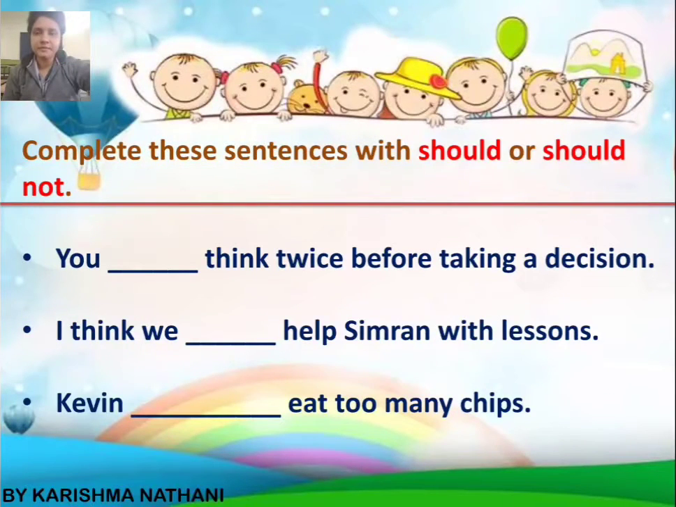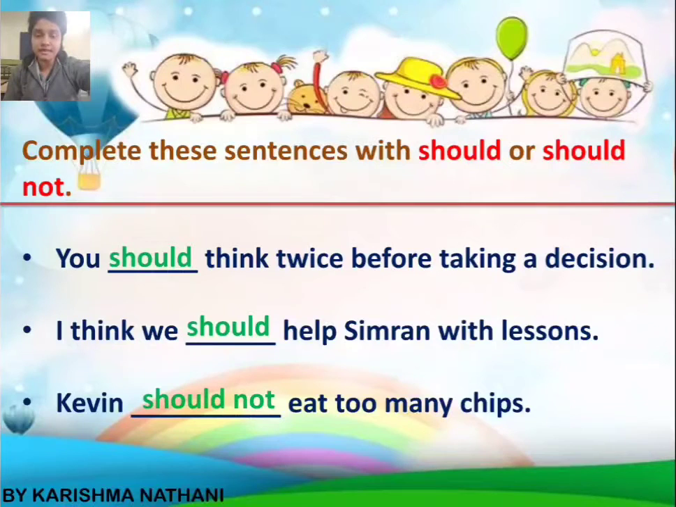Next is complete these sentences with should or should not. You dash think twice before taking a decision. Answer, you should think twice before taking a decision. I think we dash help Simran with lessons. So we have to help. So I think we should help Simran with lessons. Kevin dash eat too many chips. Answer is Kevin should not eat too many chips. It is not good for health.